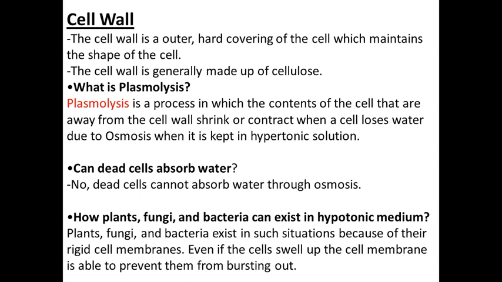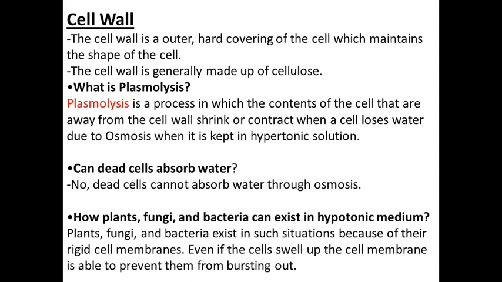Now what is happening in plasmolysis? In hypotonic solutions, like extreme rains, as we have discussed, the plant cells absorb water by osmosis and swell to the point of bursting. But the cell wall exerts pressure back on the cell membrane to help it retain its structure for longer.